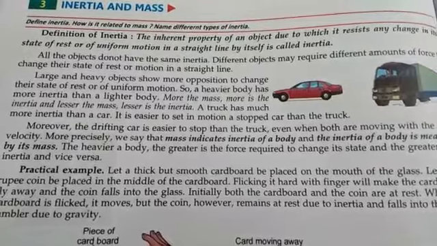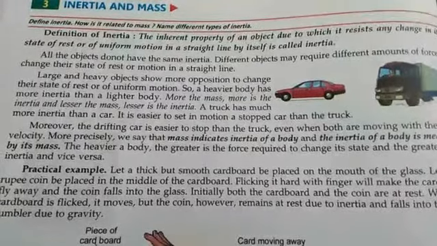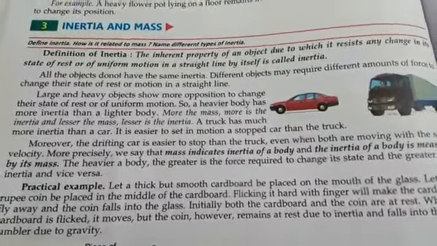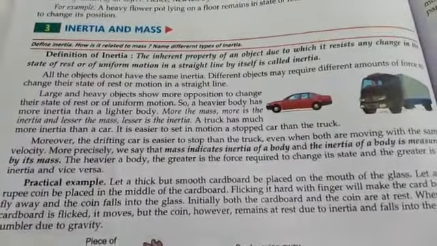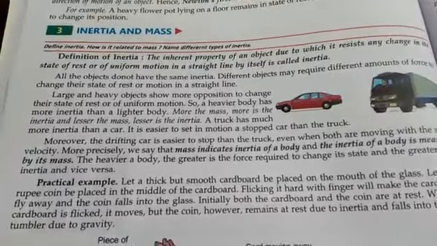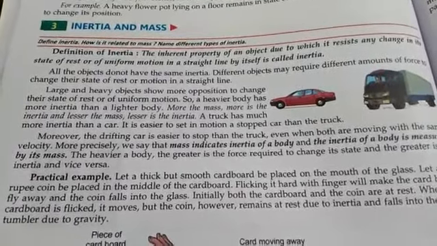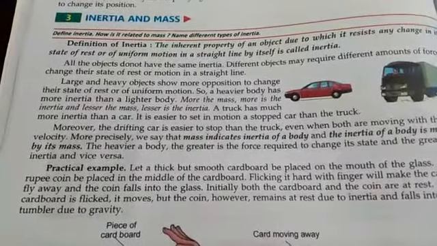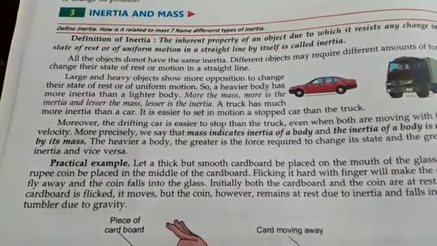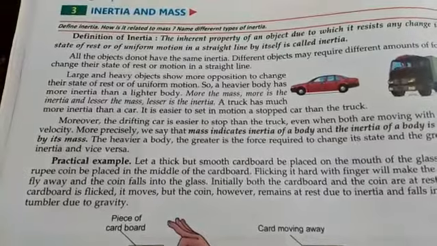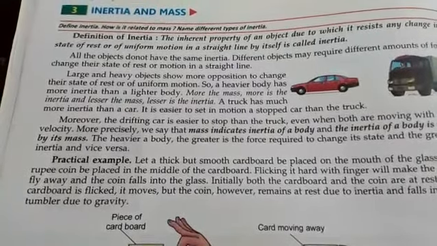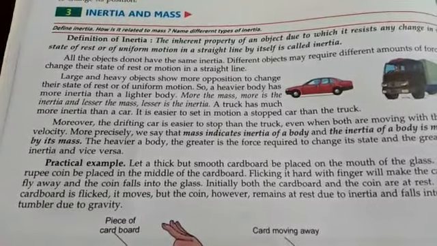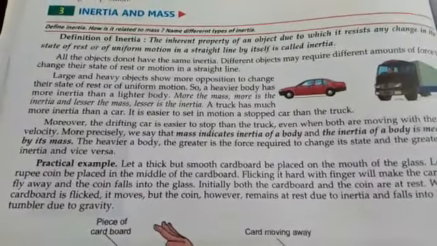Why do we have to apply more force? Because inertia is more there. Opposing force is more there. In your daily life, you have experienced this many times: if we have to move a heavy object, we have to apply more force because inertia is more in it. So inertia basically depends on mass. If mass is more, inertia, or we can say the opposition, is more. If mass is less, inertia is less.